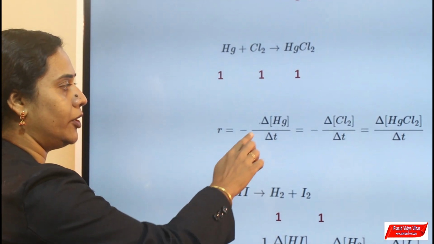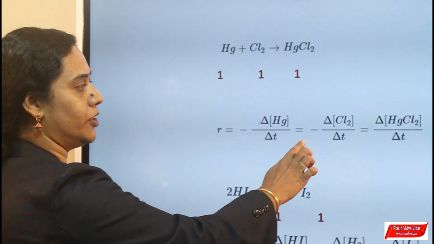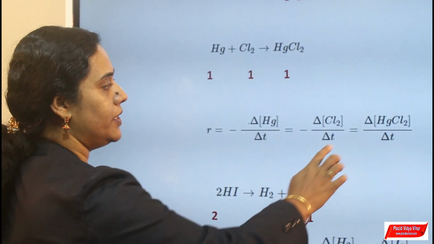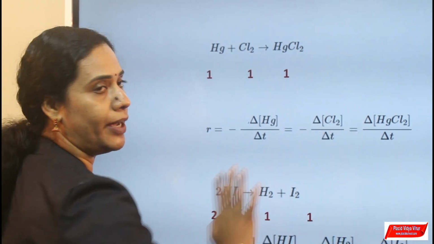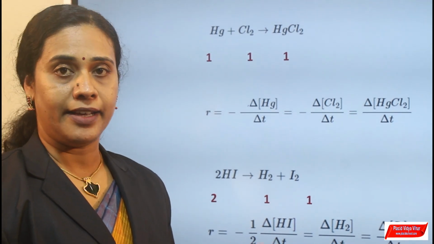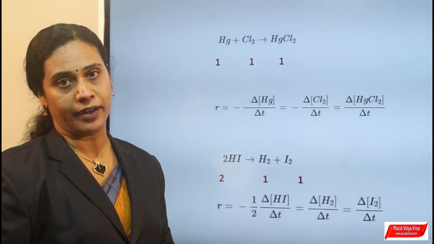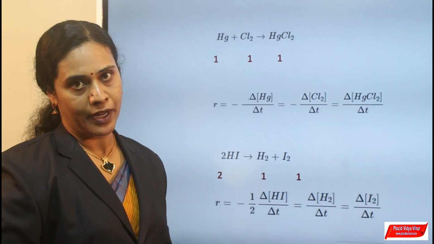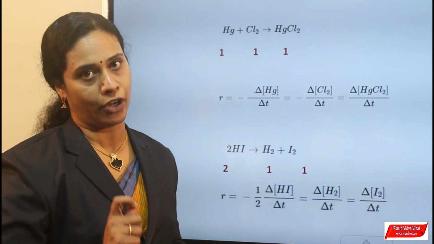That is, R is equal to minus change in concentration of Hg divided by delta t, which is equal to minus change in concentration of chlorine divided by delta t, which is equal to change in concentration of HgCl2, that is the product, divided by delta t. But if the stoichiometric coefficients of reactant and product are not the same or not equal to 1, then to get an identical value for rate of a reaction, the rates are divided by their respective stoichiometric coefficients.